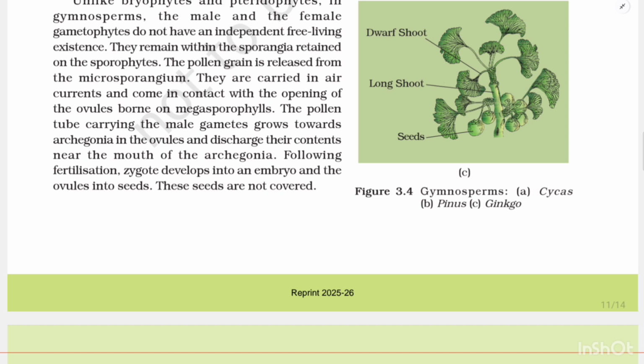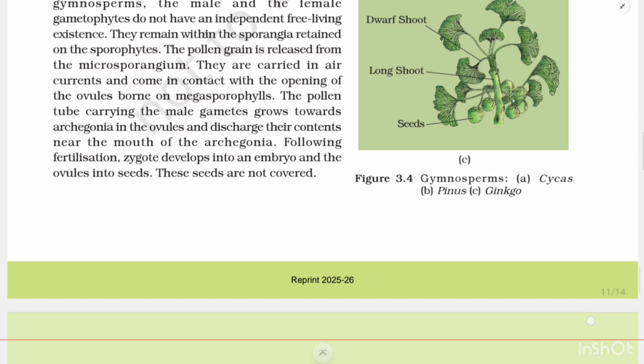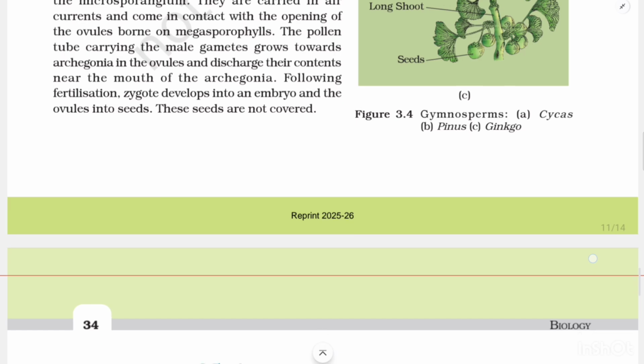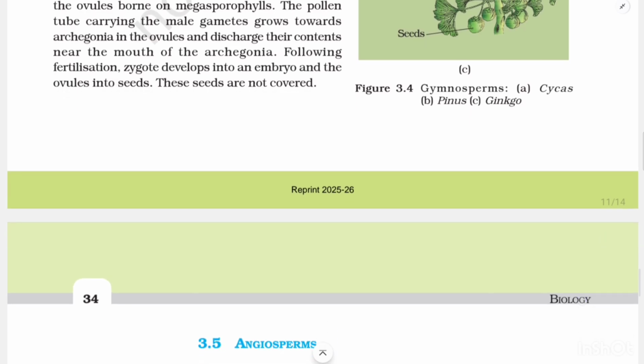The pollen tube carrying the male gametes grows towards archegonia in the ovules and discharges their contents near the mouth of archegonia. Following fertilization, the zygote develops into an embryo and the ovules into seeds. These seeds are not covered.